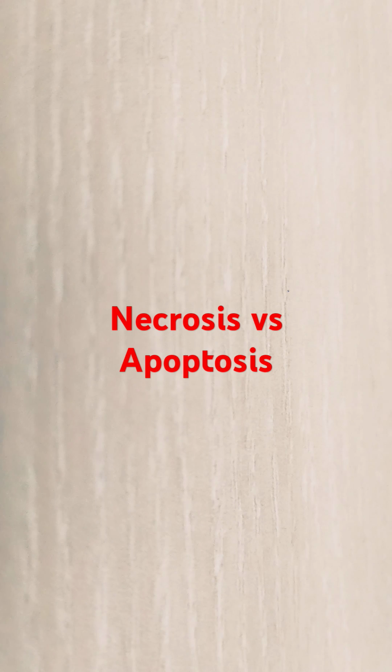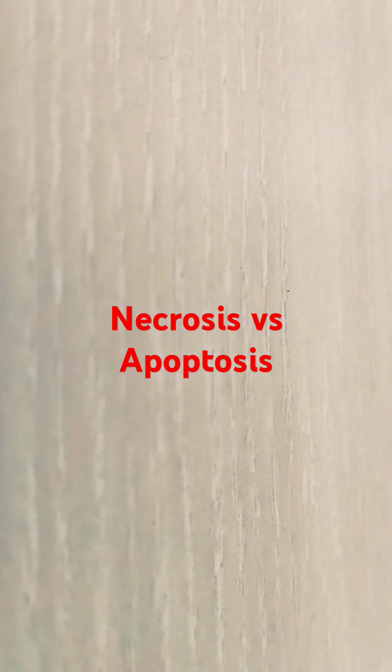And in apoptosis, there is the intrinsic pathway due to cytochrome C leakage from the mitochondria, and the extrinsic pathway is death receptor activation by an external ligand, and there is caspase cascade activation. The morphology of necrosis is cellular swelling, nuclear shrinkage, fragmentation and dissolution, and increased cytoplasmic eosinophilia, and there is always inflammation. But in apoptosis, there is cellular shrinkage, nuclear shrinkage, fragmentation, cytoplasmic blebbing, apoptotic bodies, and there is